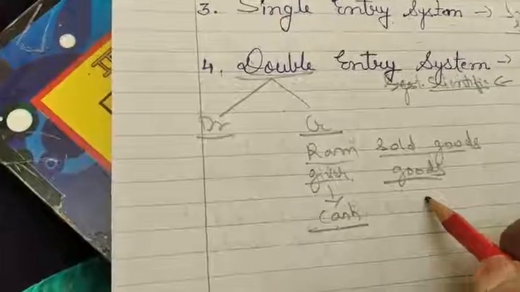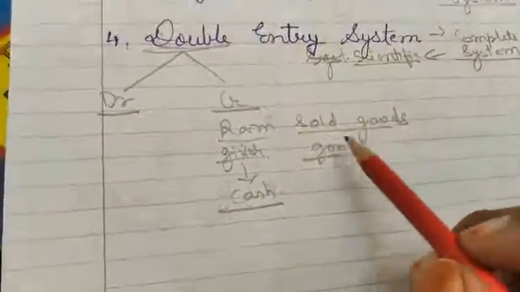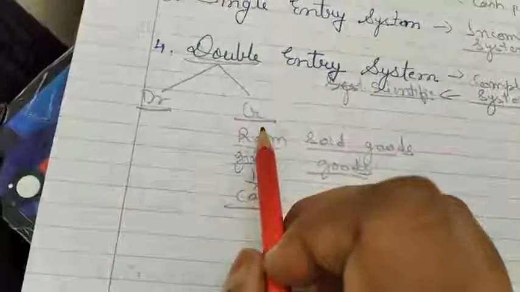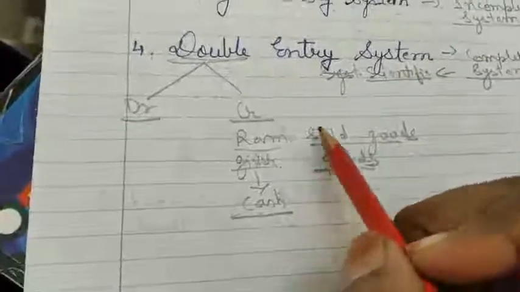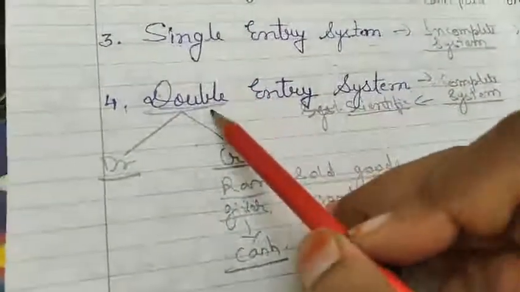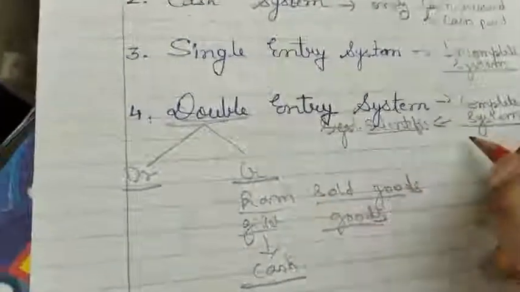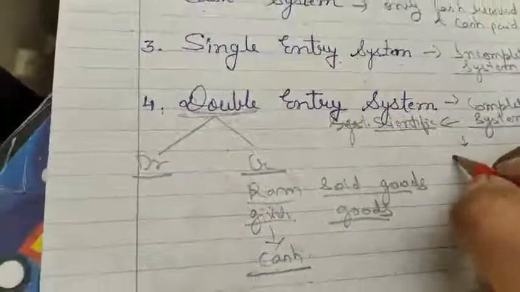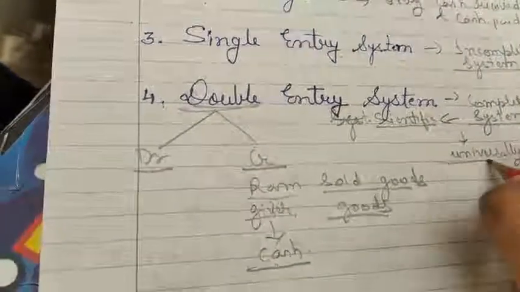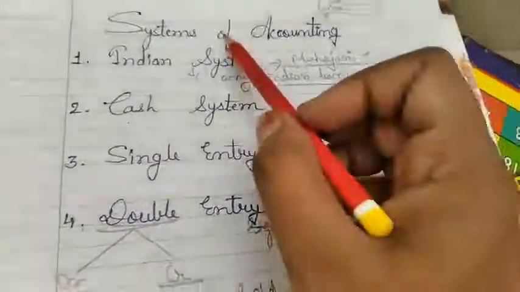First one is debit and credit, and this will be discussed at the time of the rules of the double entry system. This system is widely used by big business concerns and companies. Most businessmen use this system, and it is a complete, scientific and universally acceptable system of business. That means wherever you go, this is the system most followed. Okay, thank you.